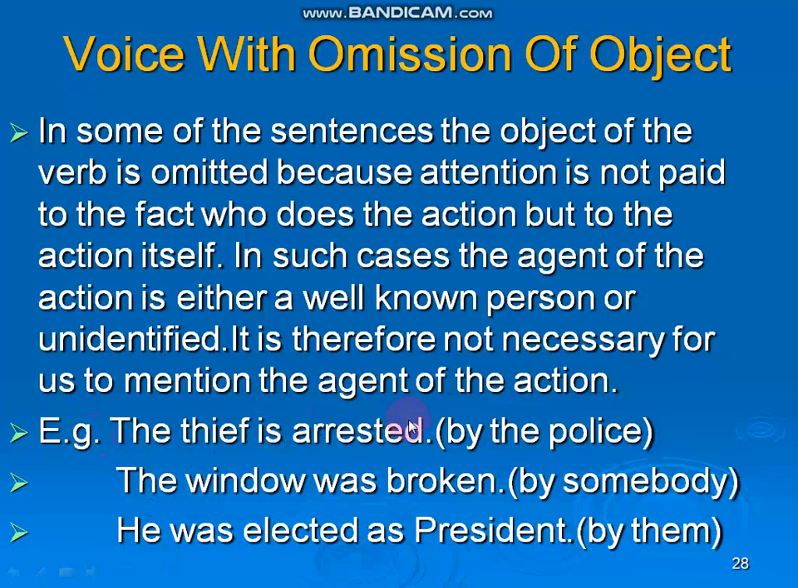Okay, now here also: The thief is arrested, but in bracket the object is given: The thief is arrested by the police. The window was broken. Here also, in bracket, the object is given: by somebody. This part is hidden. He was elected as president by whom? By them. That means in some of the sentences the object of the verb is omitted or hidden because attention is not paid to the fact. So, voice with omission of object. There may be omission of the object also.